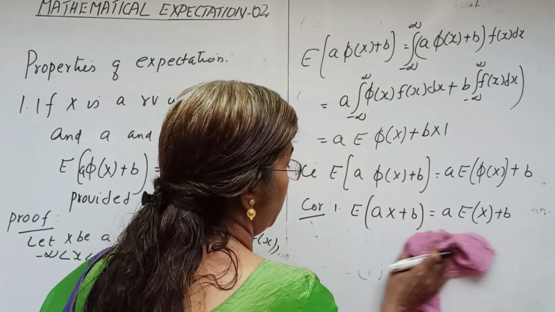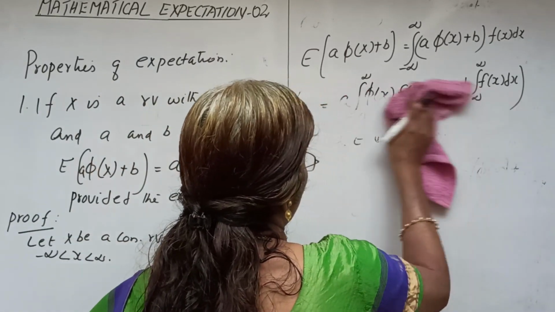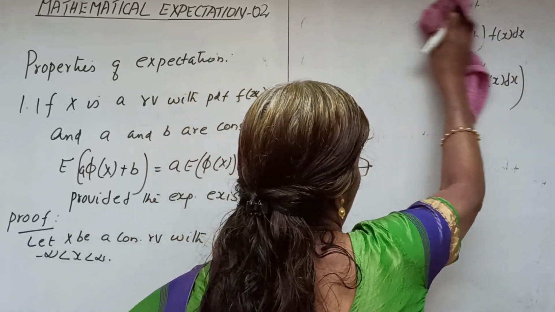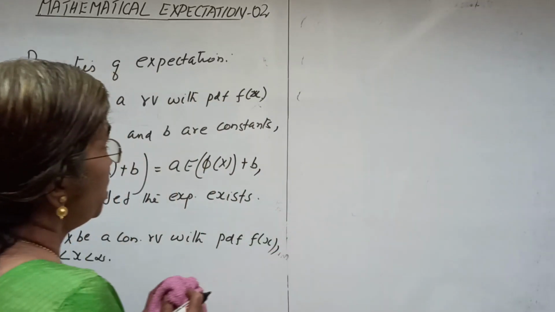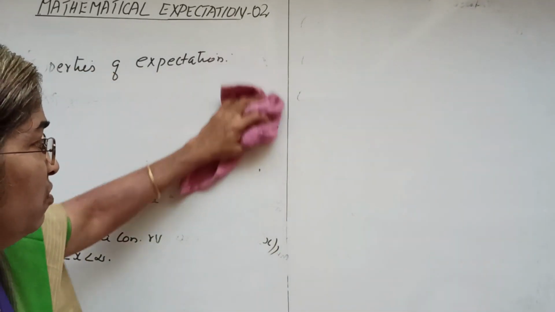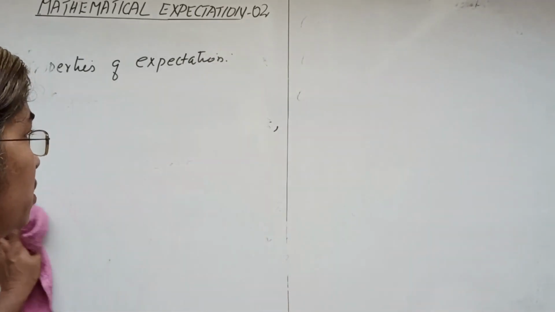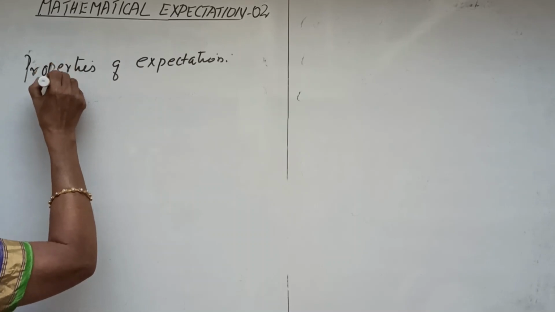The next property of expectation is the very familiar result for two random variables x and y: the expectation of x plus y equals the expectation of x plus the expectation of y, which is called the addition theorem of expectation. That is, we continue the properties.